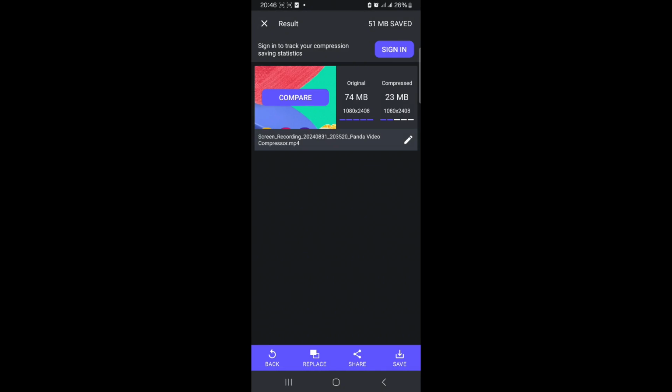If we compare these two files, the file that I compressed is 74 megabytes, but you see that it has been compressed until it became 23 megabytes. I think you can see it. You can see that even the resolution of the video has never been changed.